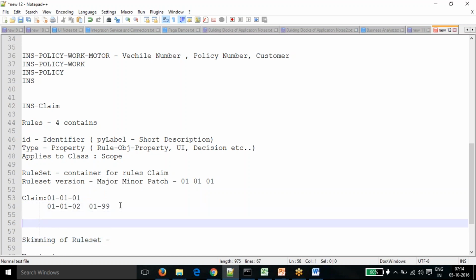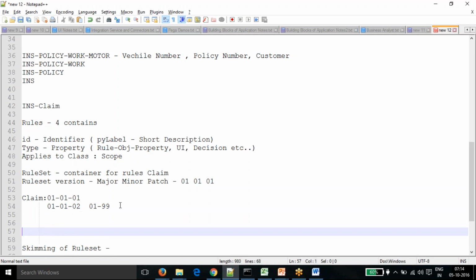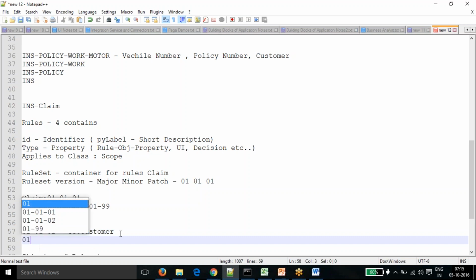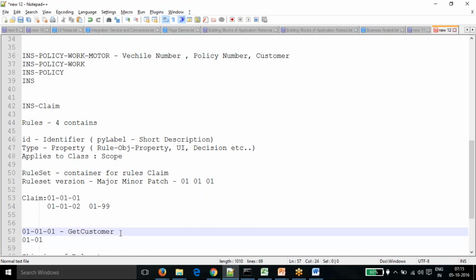Say I created an application with a rule, get customer. In version 0.1, I created get customer. Then I need to change it once again in 0.1, and I lock that now.